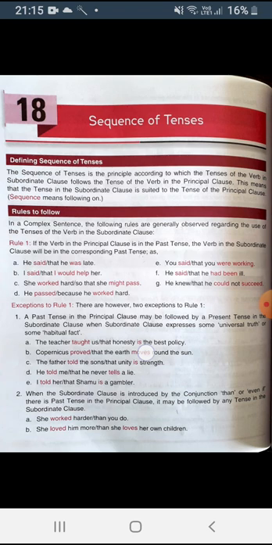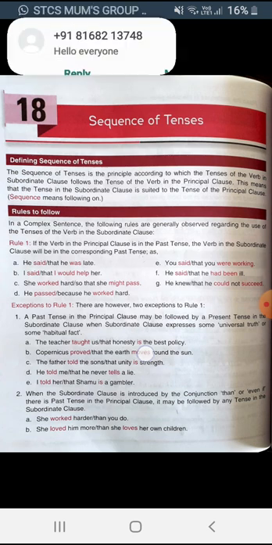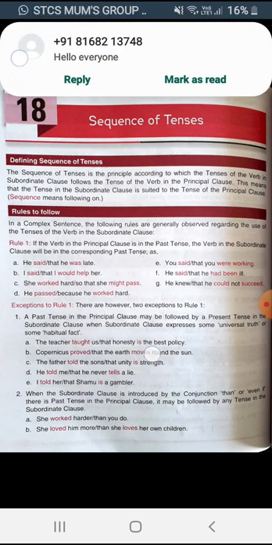Rule number 1 says, if the verb in the principal clause is in the past tense, the verb in the subordinate clause will be in the past tense. Means if the principal clause is in the past tense, subordinate clause will also be in the past tense.